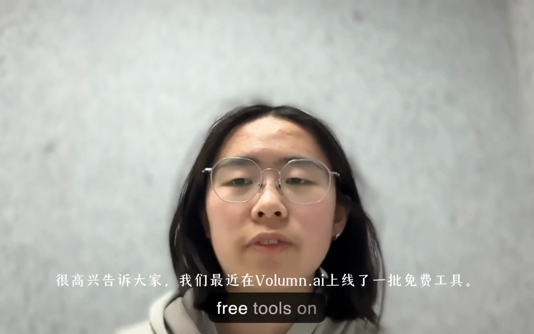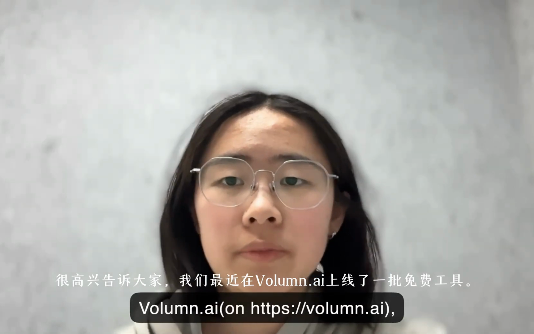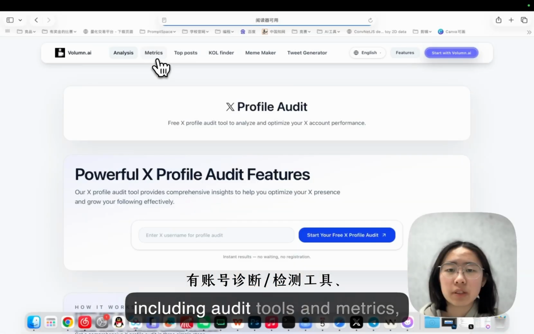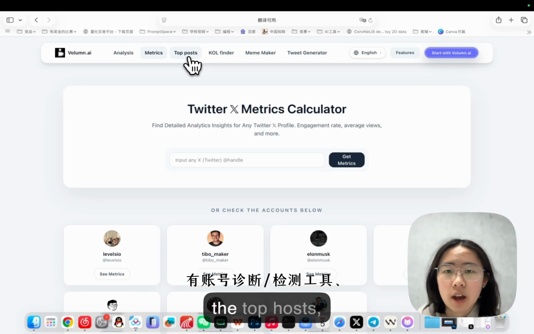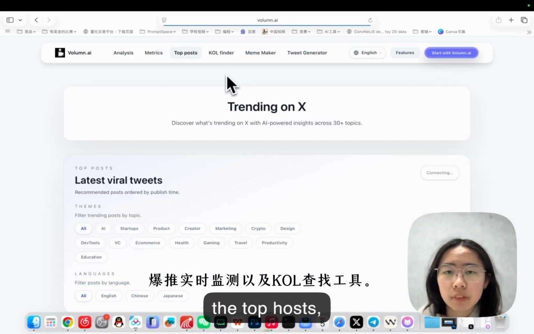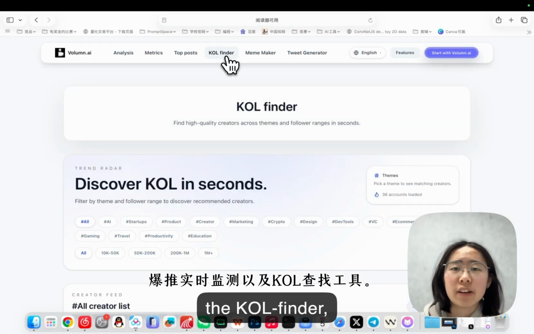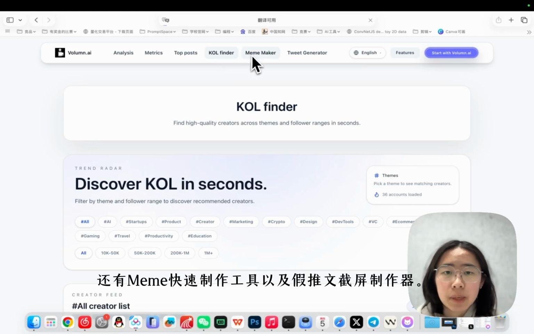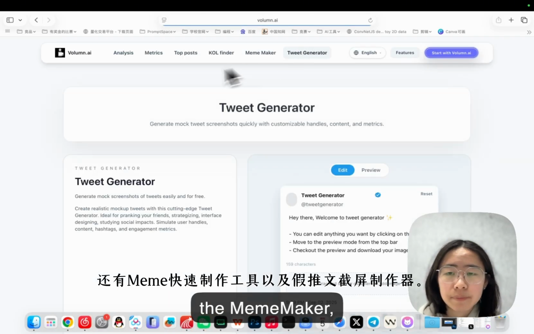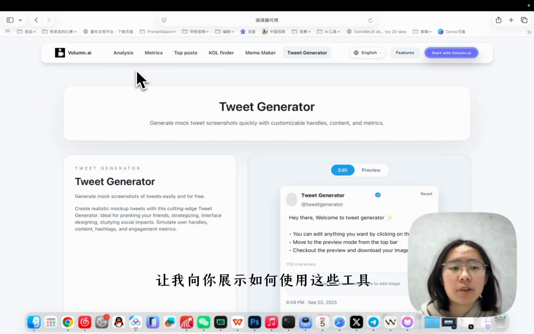Free tools on Volume AI, including audit tools and metrics, the top posts, and the KR finder, and the meme maker and tweet generator. Let me show you how to use them.